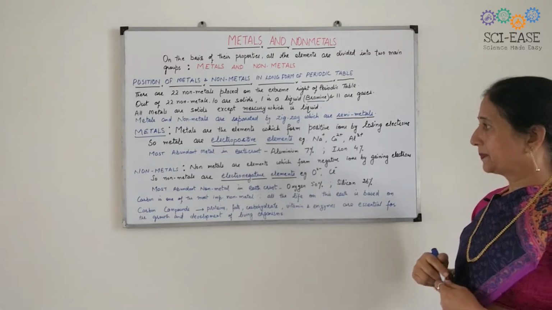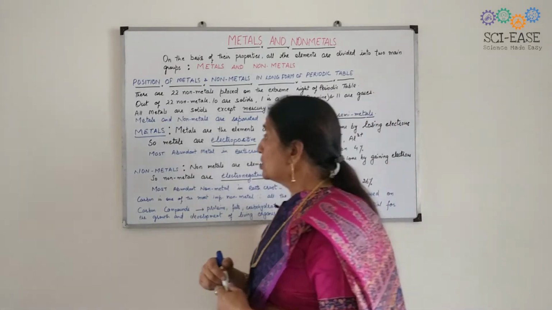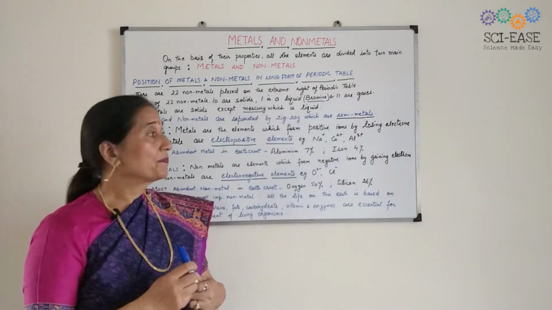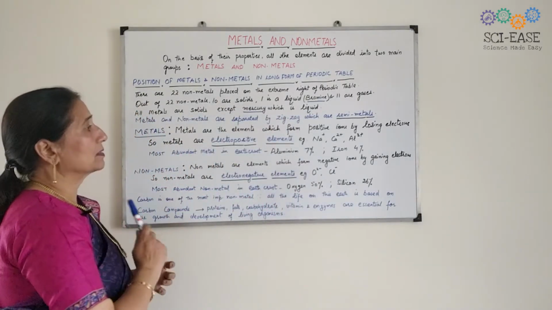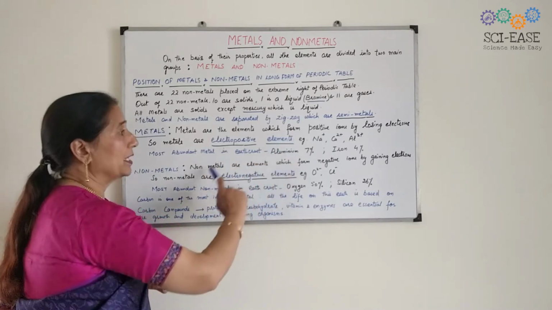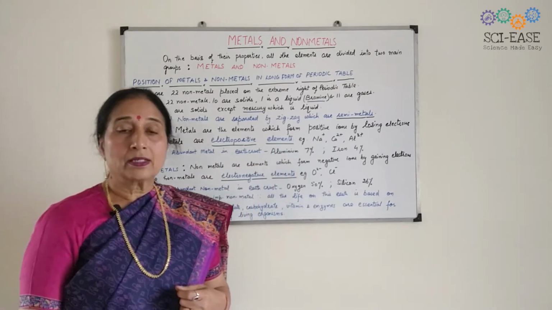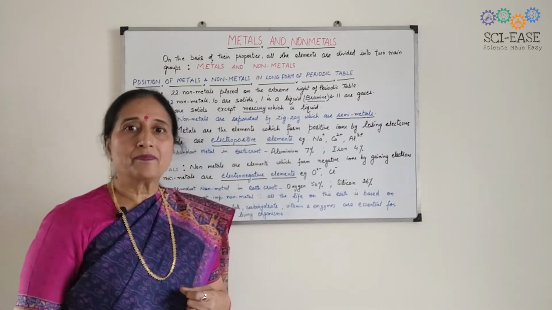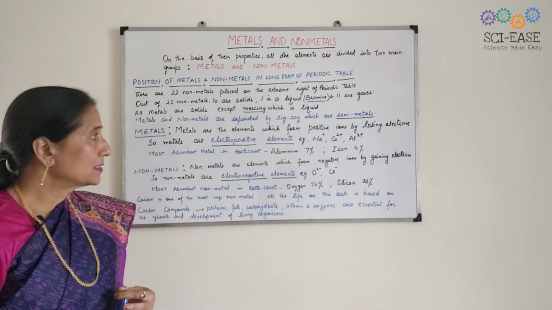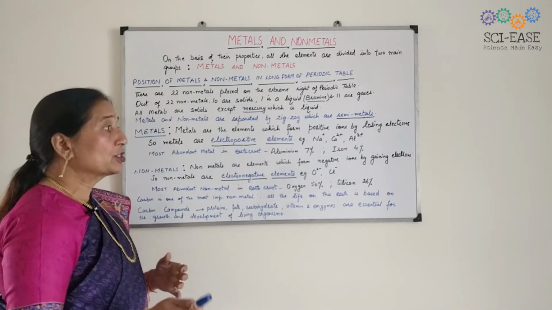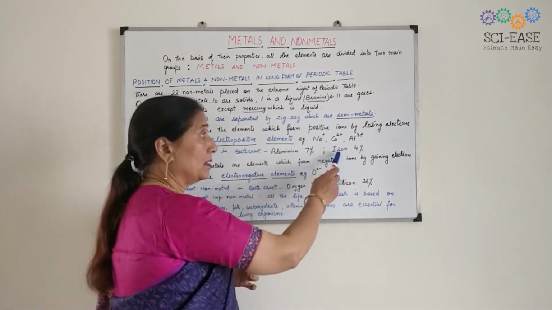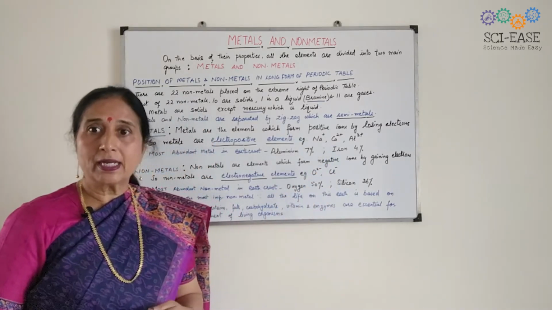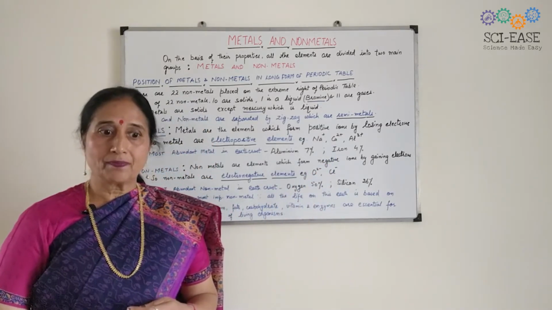The most abundant metal in the earth crust is aluminium. 7% aluminium is present in the earth crust. Next to that, iron, 4% of iron is present in the earth crust.